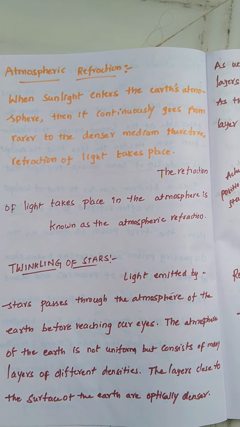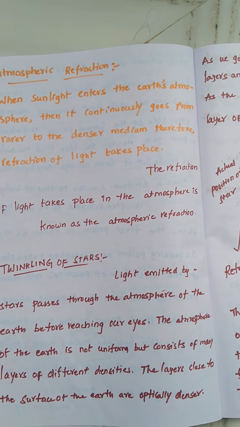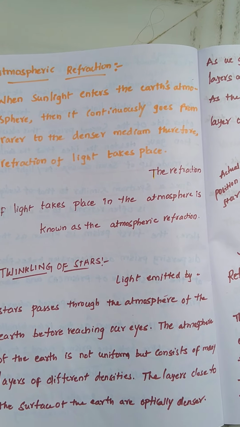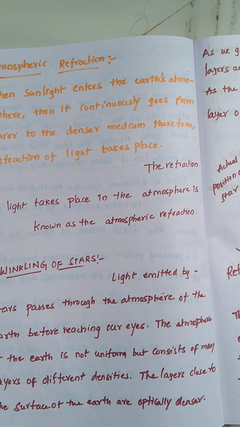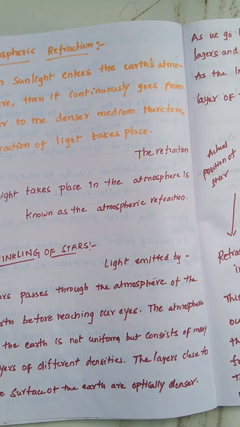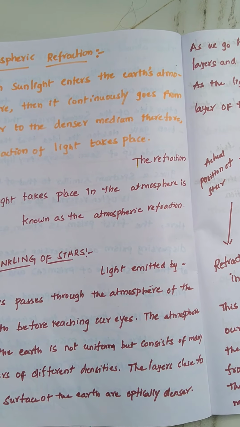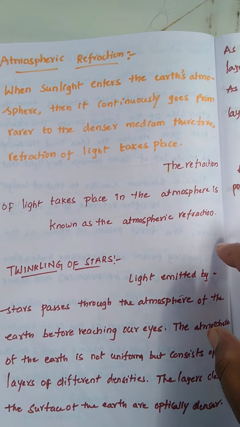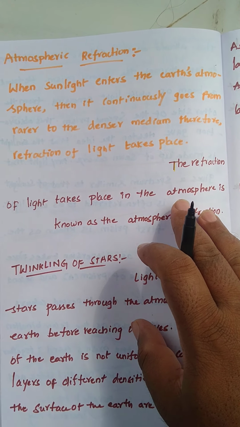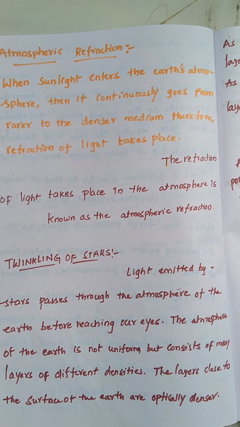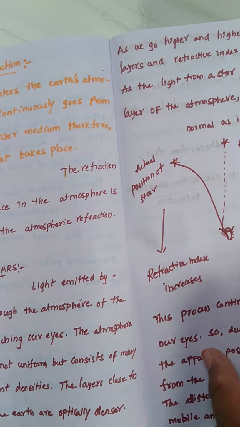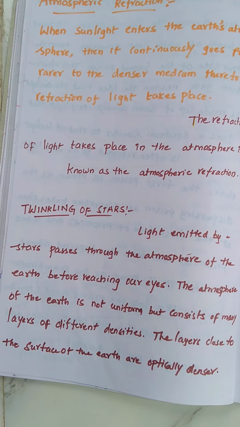Whenever light travels from one medium to another medium, refraction takes place. The refraction of light that takes place in the atmosphere is known as atmospheric refraction, right?